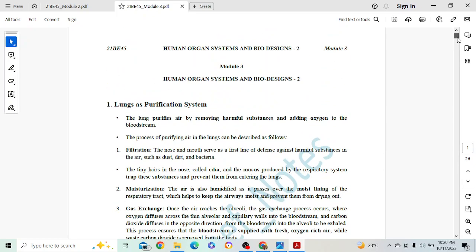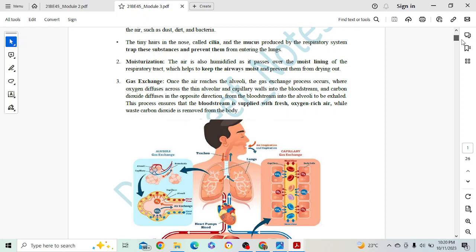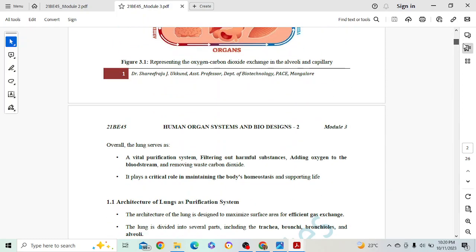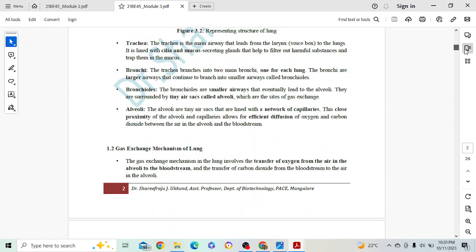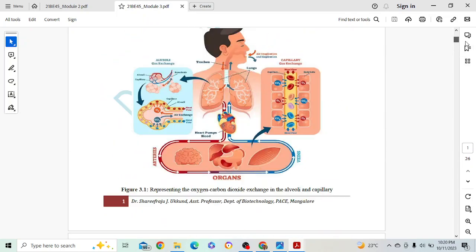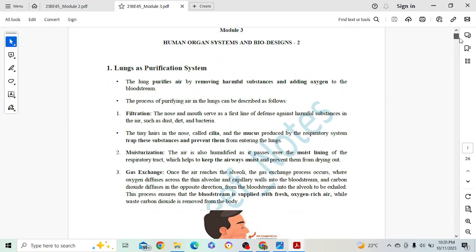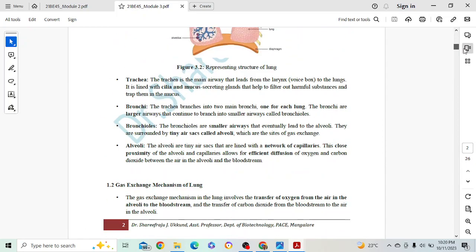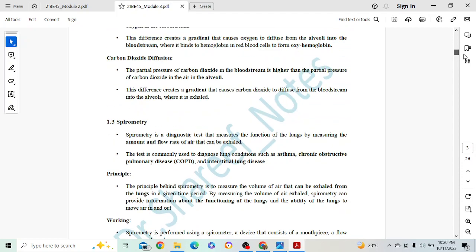Yeah, lungs as purification system. Give an introduction from here. We are having filtration, pasteurization, gas exchange. And also give this, lungs as purification system. If you give the first introduction for 5 marks, that is lung gas purification system, and explain how it works,